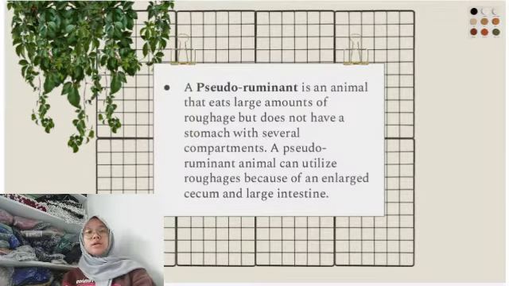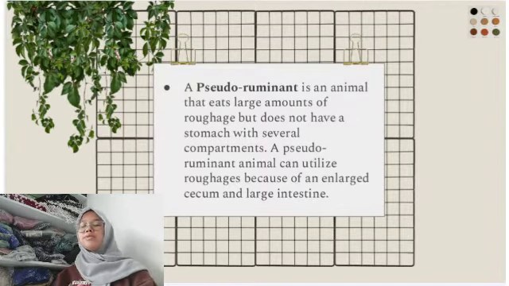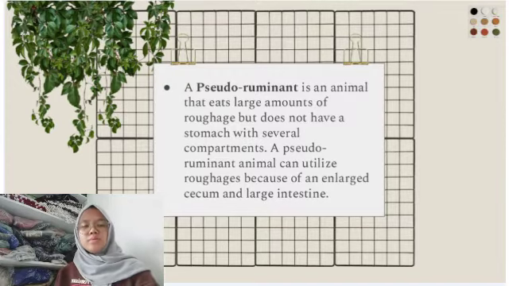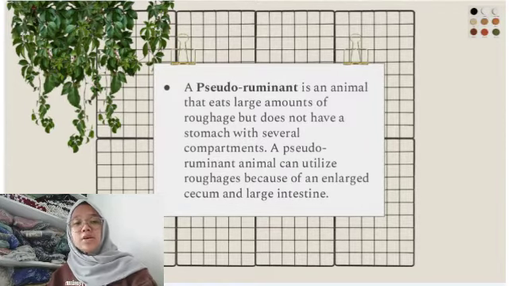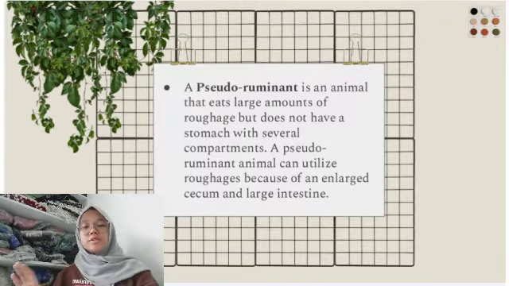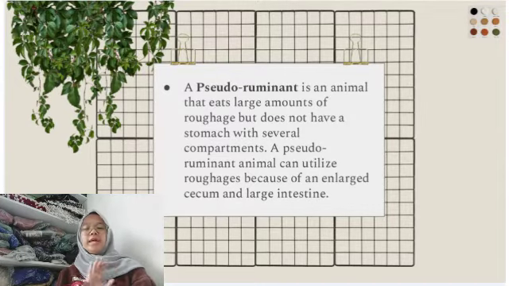The fourth animal digestive system is the pseudo-ruminant digestive system. A pseudo-ruminant is an animal that eats large amounts of roughage but does not have a stomach with several compartments. The digestive system does some of the same functions as those of ruminants. For example, in the horse, the cecum ferments forages. An animal with a pseudo-ruminant digestive system can utilize large amounts of roughages because of the greatly enlarged cecum and large intestine, which provide areas for microbial digestion of fiber.